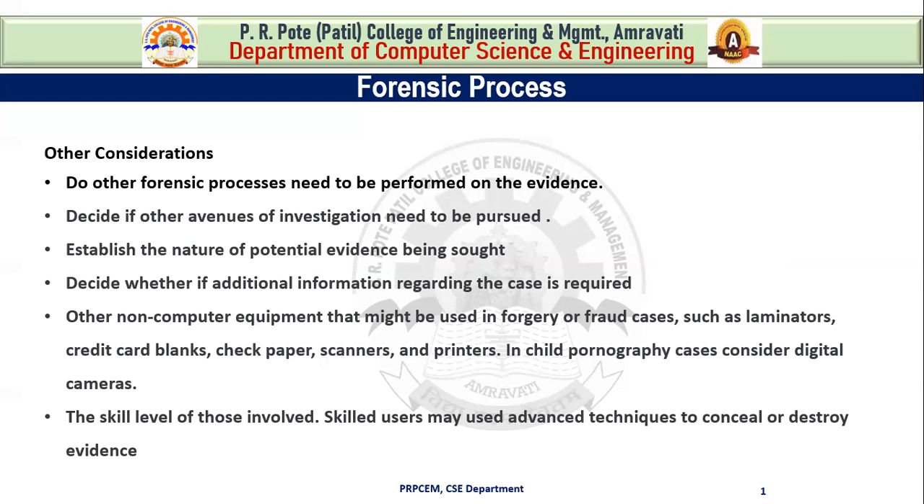After that, potential evidence being sought, and we have to decide whether additional information regarding the case is required. For example, email accounts, email addresses, internet service provider names, user names, and log files also. And other non-computer equipments that might be used in forgery or fraud cases, for example, credit cards, check papers, scanners, and printers. So such type of considerations we have discussed in the previous lecture.